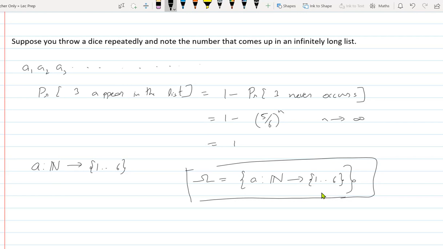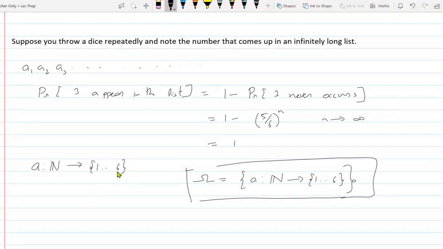Hello, sir. Yes. Can you please explain it once? So what is a sequence? For every natural number, you need to find a number between 1 to 6, right? That's what a sequence is. For every natural number, give me a number between 1 to 6. That is what is called a function, no?